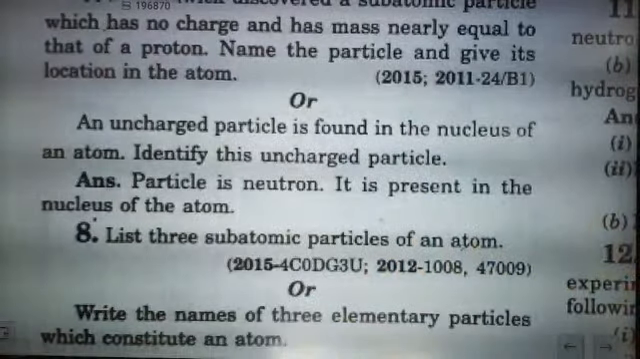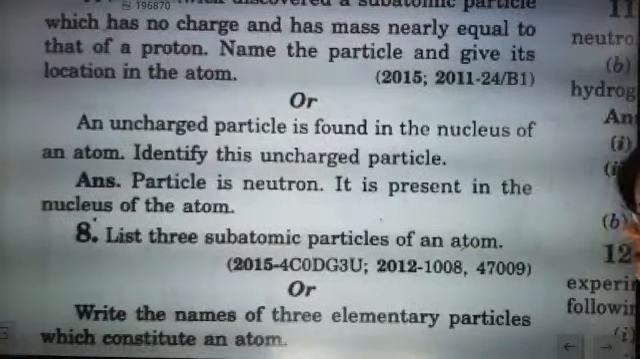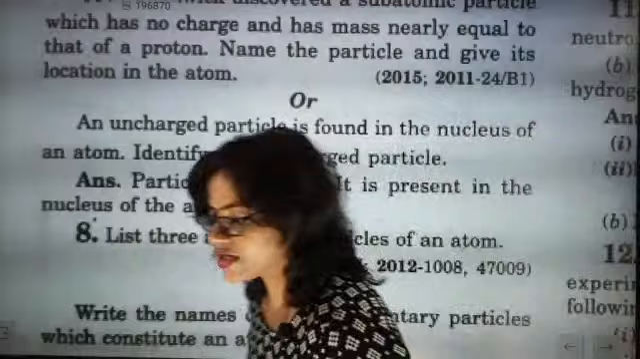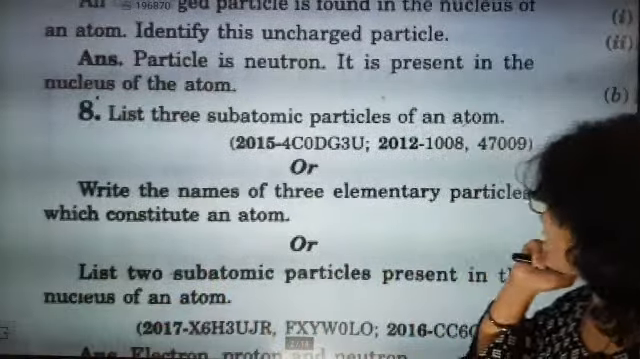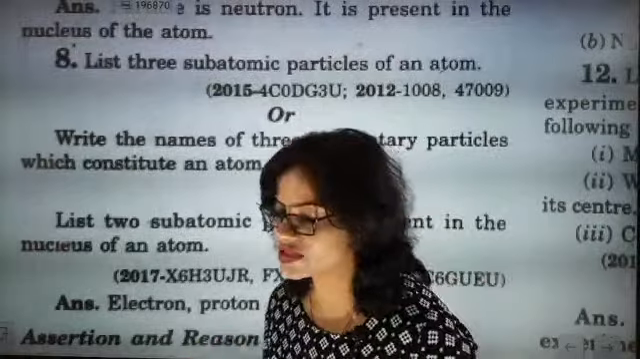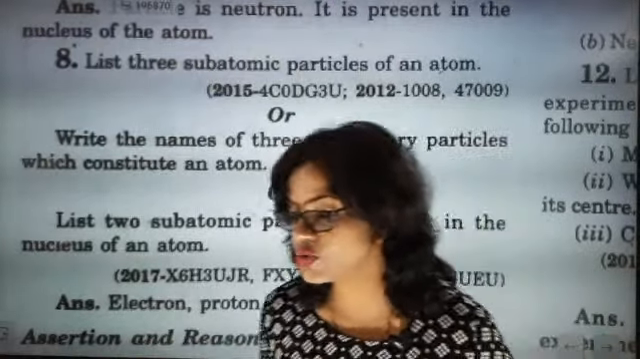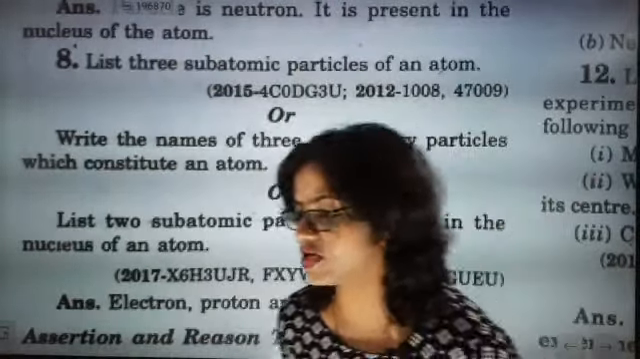Okay, fine. Write the names of 3 elementary particles which constitute an atom. They are electron, proton and neutron. List 2 subatomic particles present in the nucleus. You know that. Which are the 2 subatomic particles present in the nucleus? You know this answer. I am just waiting for your answer.